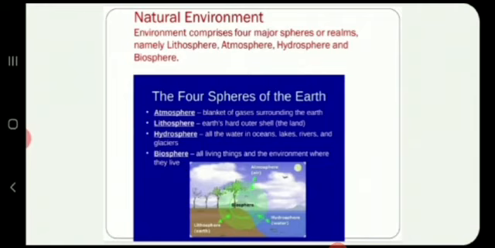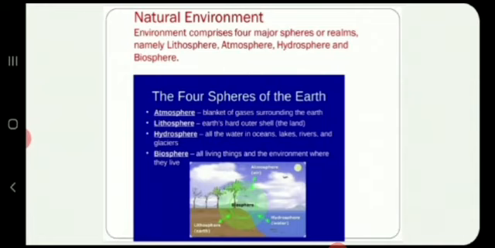The earth's gravity helps to retain its atmosphere. And the atmosphere is a mixture of gases containing nitrogen, oxygen, carbon dioxide, water vapor, and dust particles. The presence of these components in the atmosphere makes the earth a unique planet in the solar system.